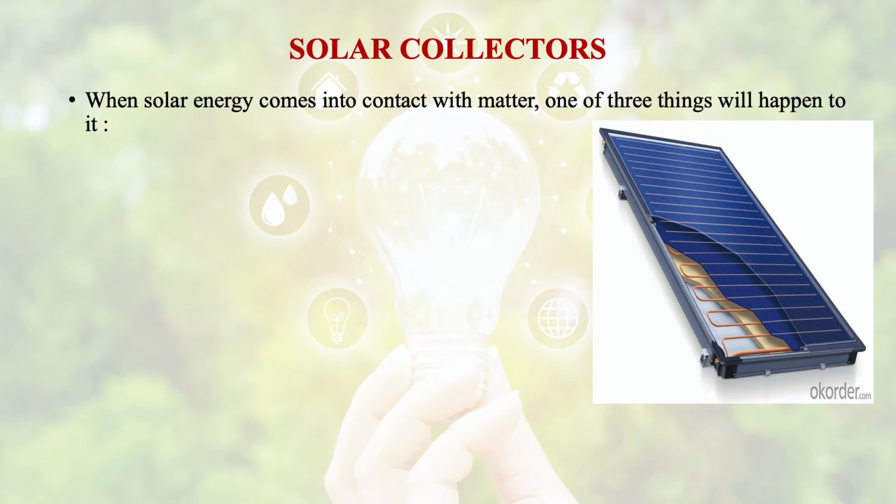Let us discuss solar absorber or solar energy collector. What is it? We have already discussed in the previous module, that is basics of solar energy, that whenever solar energy comes into contact with any surface or substance, any of the three things could happen. What are they?